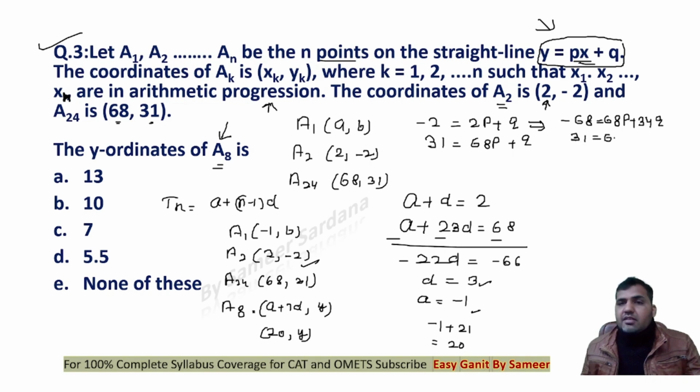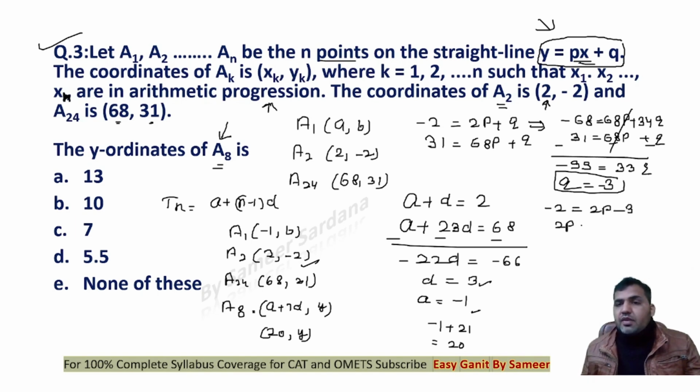This is 31, 68p plus q. Take a subtraction. Let's get cancelled. This is minus 99 is equal to 33q. Q is minus 3, guys. Right? Q is minus 3. So if q is minus 3, minus 2 is equal to 2p minus 3. 2p will be 1. So p will be equal to 1 upon 2.